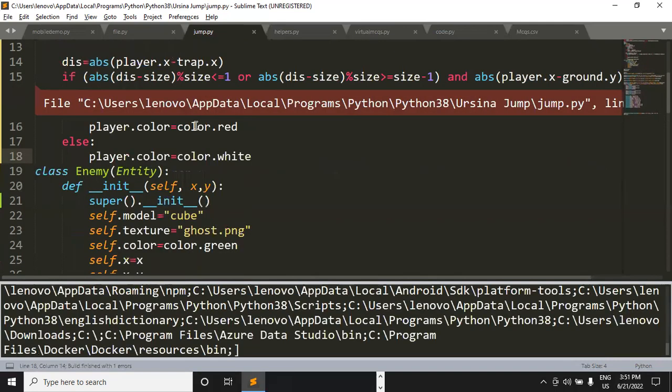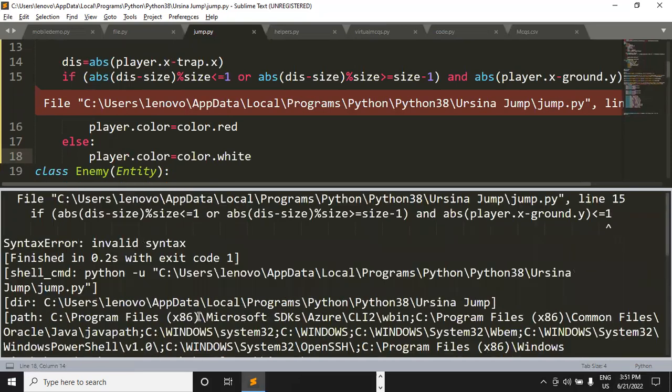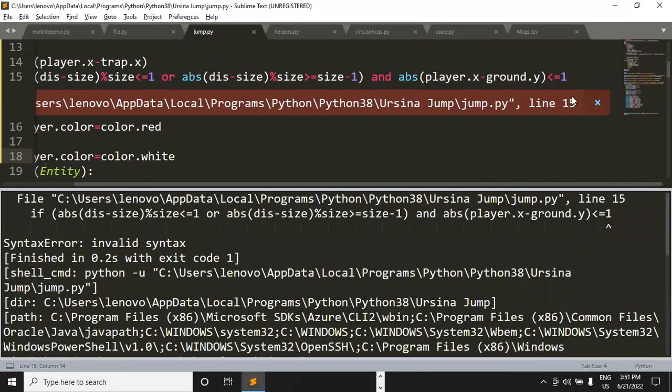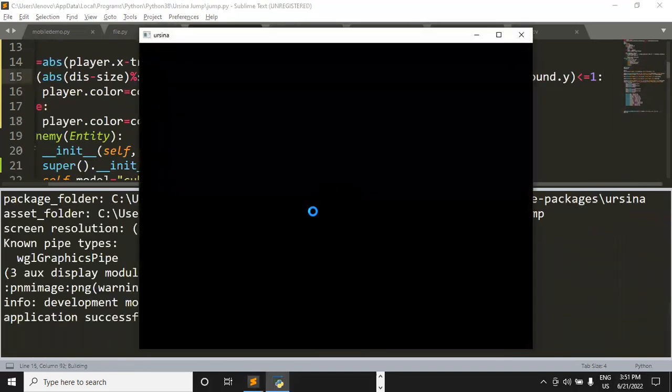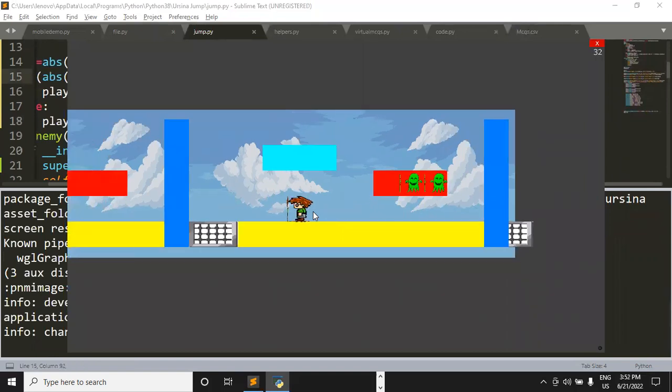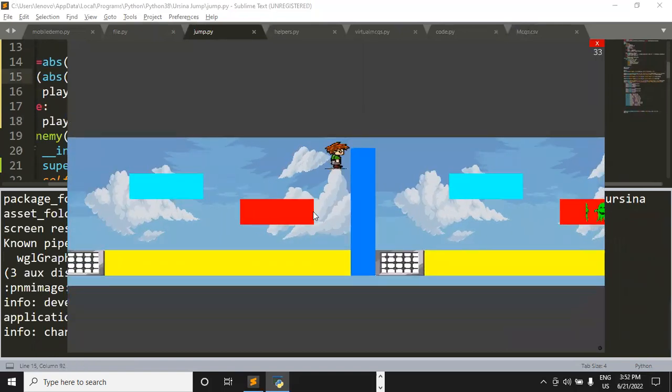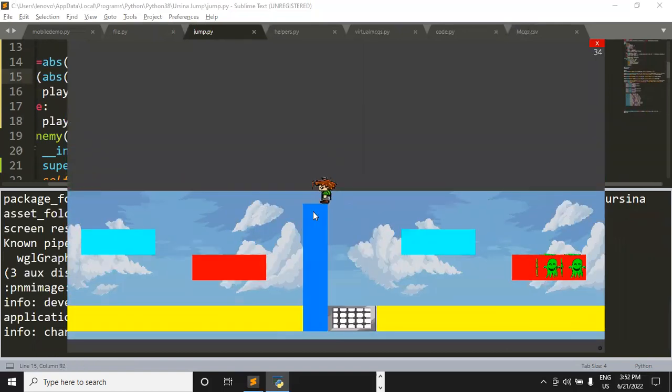If I save the changes and run the code, let's see what is going to happen. I'm getting an error here. Maybe I've made things a bit complicated. Okay, I haven't put the required colon here. That's the reason. Now I'm still able to jump, right?